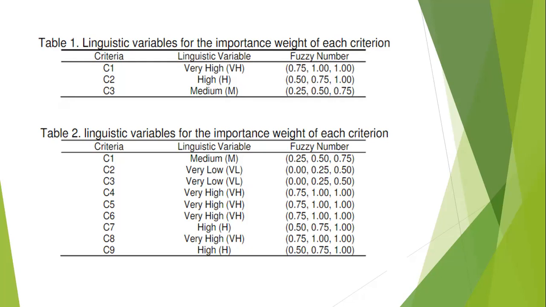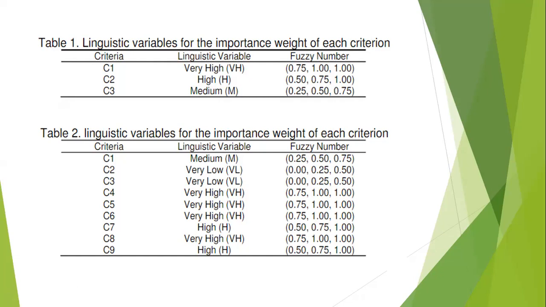In fuzzy numbers, you are mentioning all 3 linguistic variable values. Similarly, for the non-academic scholarship, the linguistic variables you have chosen are medium, very low, very low, very high, high. That's all. For all these 9 criteria, you are including your fuzzy numbers.